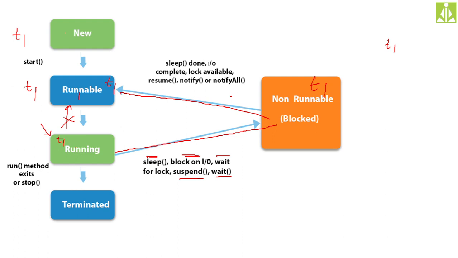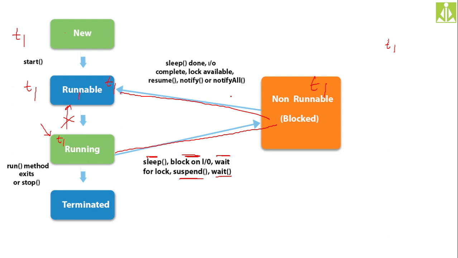Again, let us assume that you have completed filling the form. Then what do you have to do? You can't go directly to the customer representative, isn't it? Again, you have to wait in the queue for your number. So let us assume your number has come. Then that representative will take the form and verify it. Let us assume there is some mistake in that form. Then what will he say? He will tell you to attach some more documents or make a correction in the form. Like that, he will instruct you.